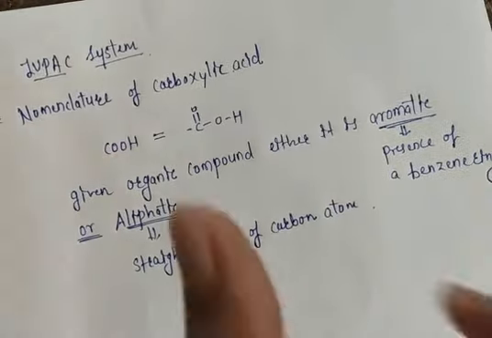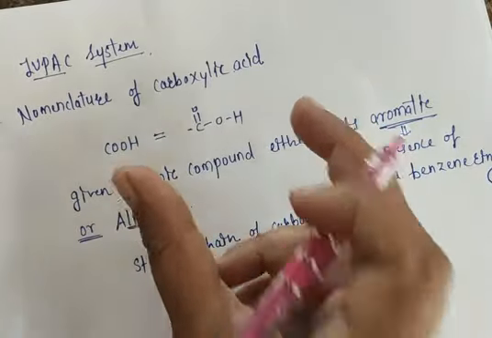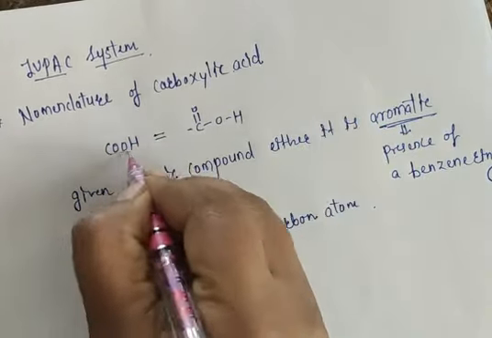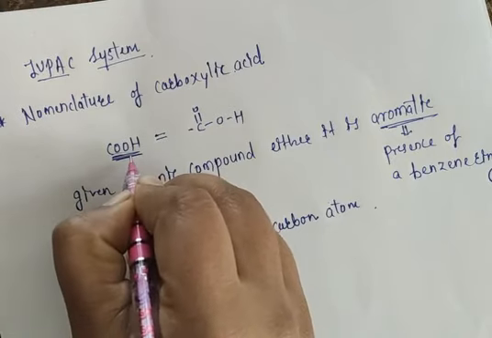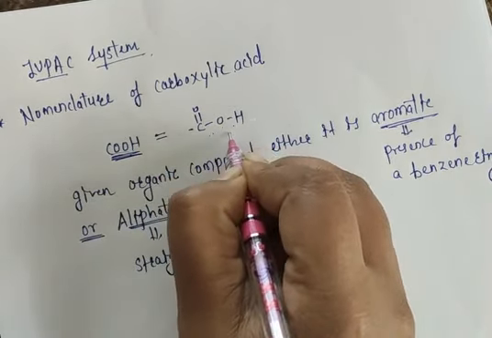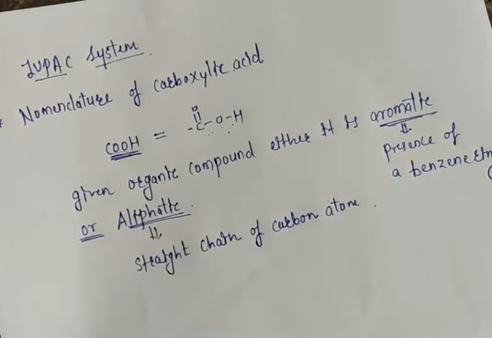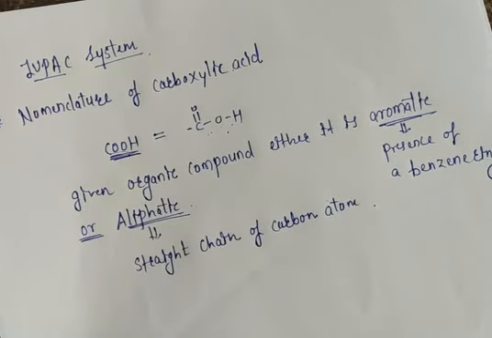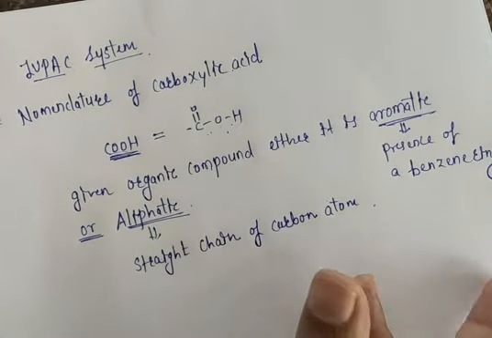Now, in the nomenclature of carboxylic acid, the general formula of carboxylic acid is COOH, which we can also represent as C double bond OH. A given organic compound is either aromatic or aliphatic.